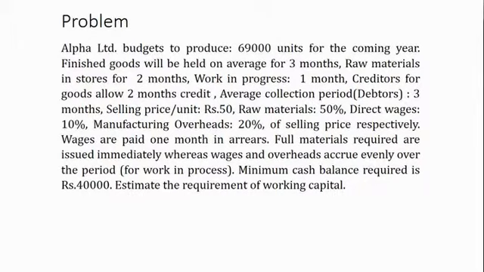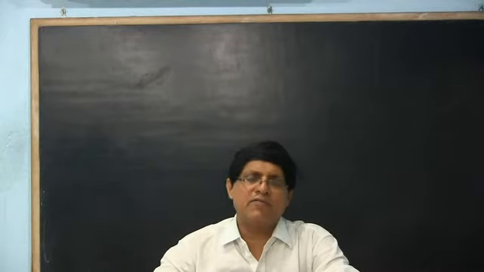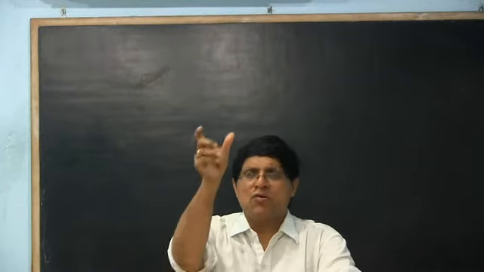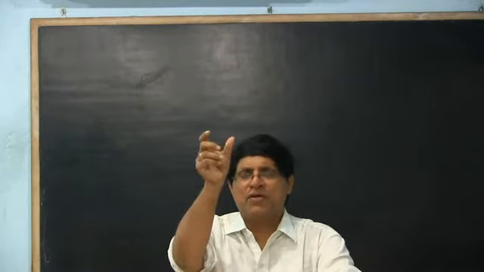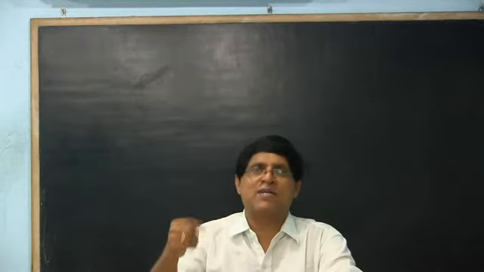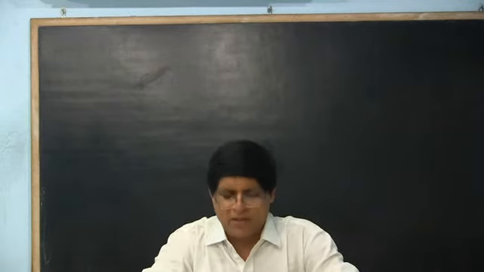So, Alpha Limited budgets to produce 69,000 units for the coming year. The following details are given. Finished goods will be held on average 3 months. Normally when you prepare for the exam, for the holding period, you please write raw material, put it like this. For holding period, better you write it clearly. There can be some problem there.